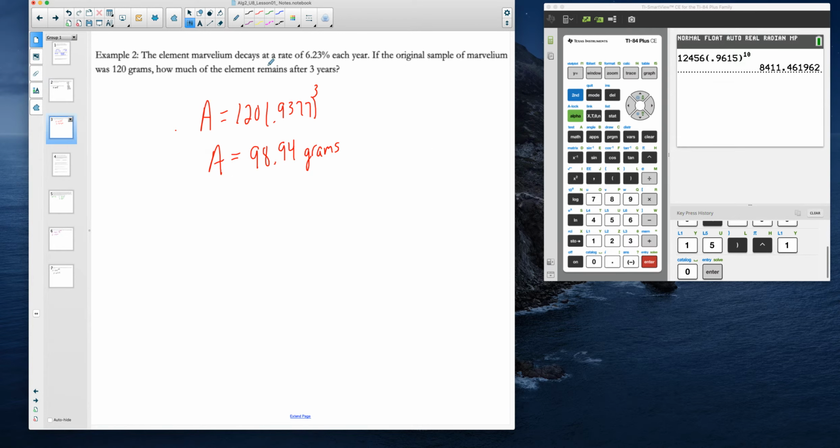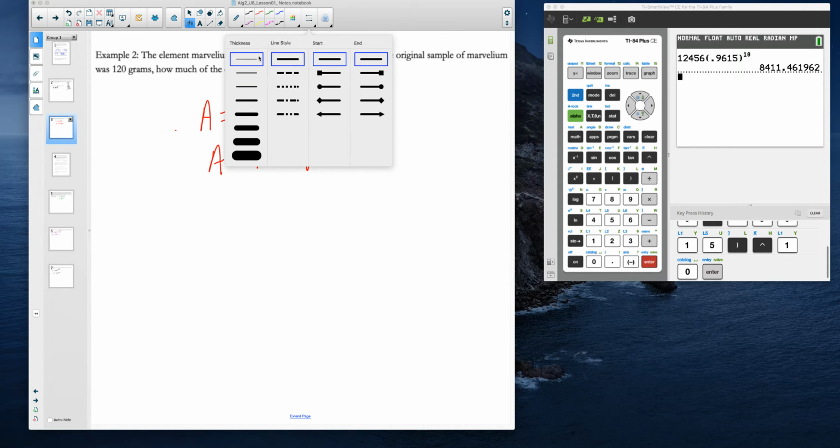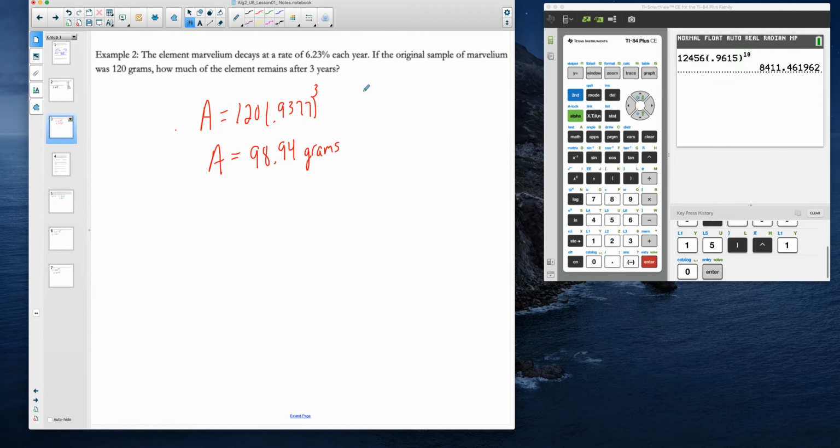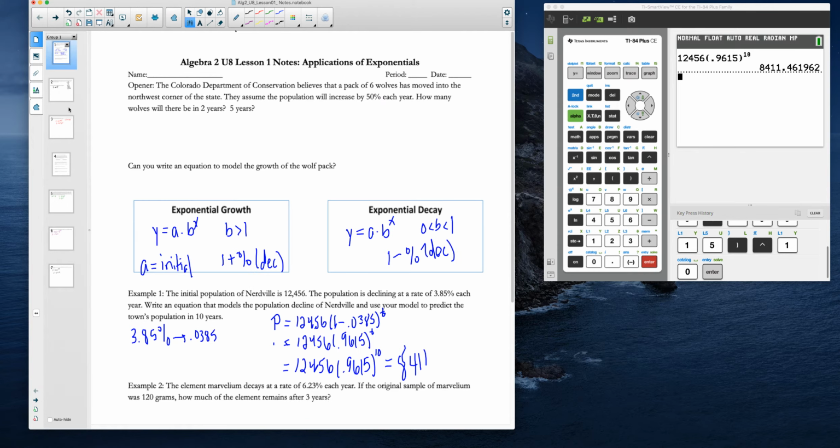Okay, so we have a substance that decays at a rate of 6.23%. And so we know we're back into that decay model, so we should have a base less than 1. Hopefully you converted 6.23% to a decimal, so you had 0.0623, and then 1 minus that gives me the number here. And then once again, you just plug in 3, and hopefully you got 98.94 grams.